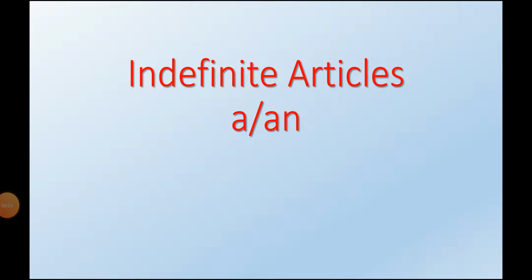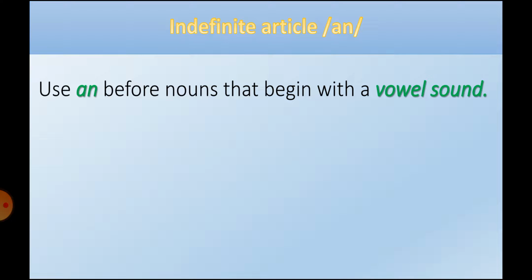Today's lesson is about indefinite articles, a or an, for 11th grade. Let's start with our lesson. The indefinite article an. Use an before nouns that begin with a vowel sound. So when I have a noun or a word that starts with a vowel sound, I should use an before it.